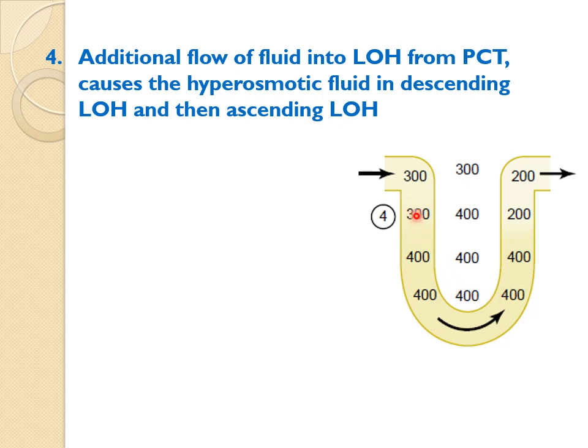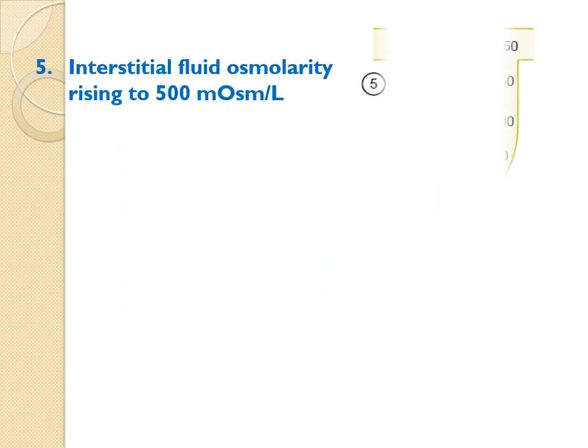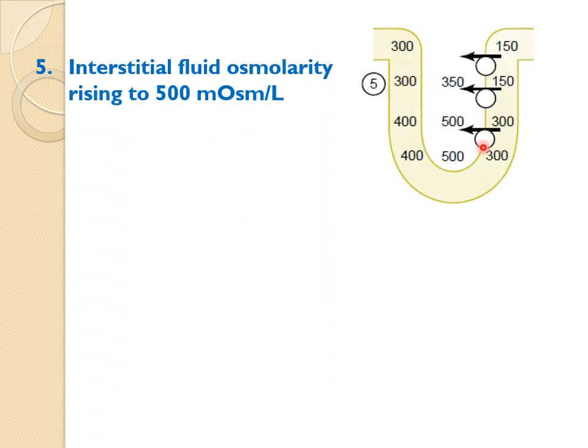So now this new fluid will come and push the hyperosmotic fluid into this ascending limb. Here again you can see this osmotic gradient that was 200 will come to equilibrium. Because this is permeable to the solute, there will be a loss of solute from here, which you can see in the next step. So again the solute will be lost from here. Initially it was 400, here also it was 400, but because of the reabsorption of solute here, again it will create a concentration gradient of 200 milliosmoles.